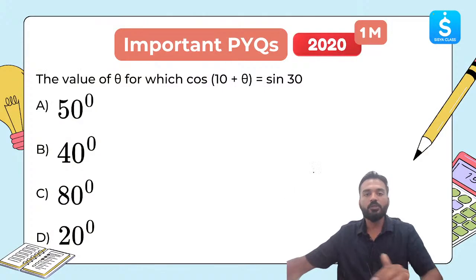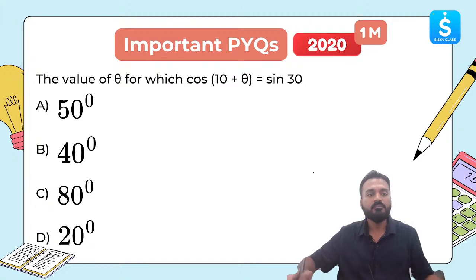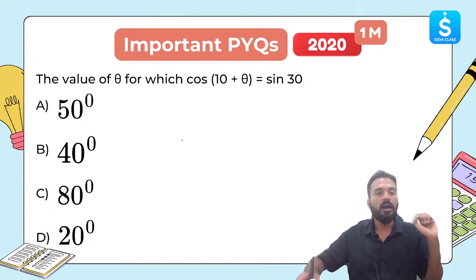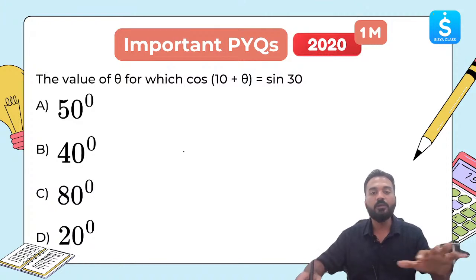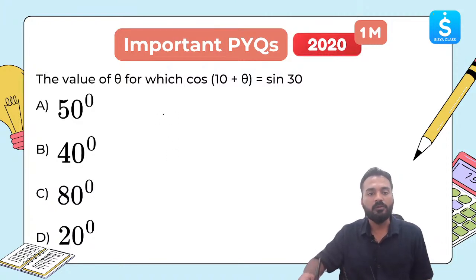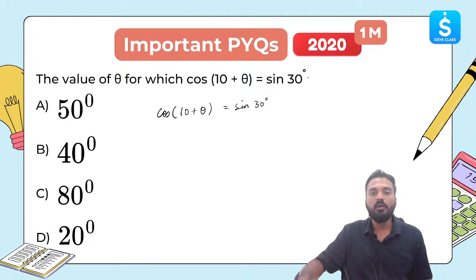The first question is from 2020. This was for 1 mark, asked in MCQ. The value of theta for which cos (10 + theta) is equal to sine 30. How can we solve this? Cos of (10 + theta) is equal to sine 30. Both sides the trigonometric ratios are different, right? This is cos, this is sine.